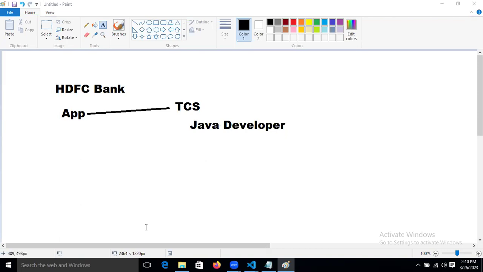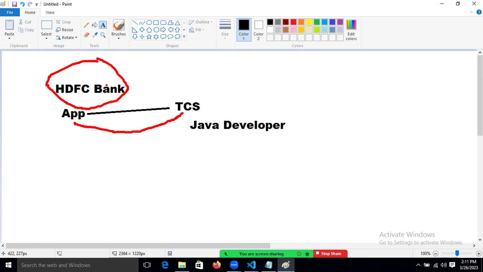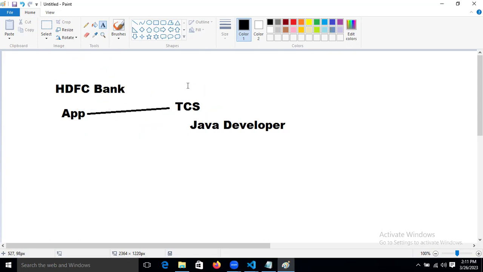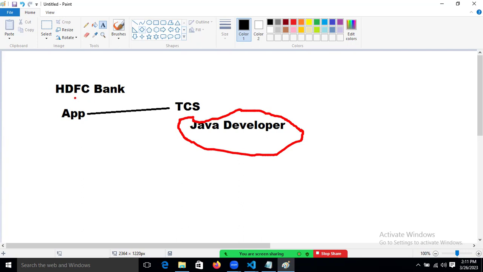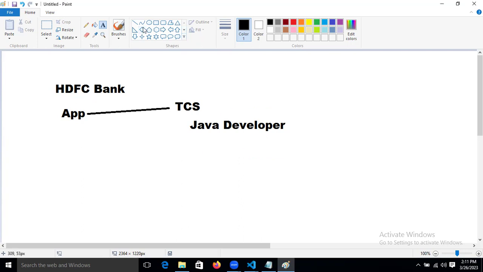Now, Java developers: TCS has taken the HDFC project to develop, and TCS is taking Java developers and assigning them tasks to complete the project. But the thing is, guys, sometimes for transaction-related matters the bank people are not exposing their data to the TCS people. Whatever private data is there in the bank, for that what will happen now?